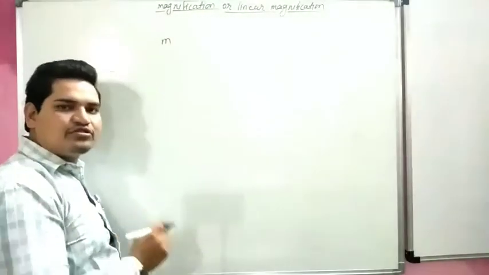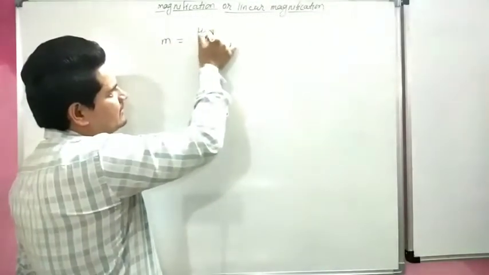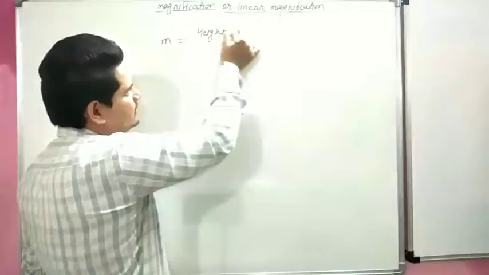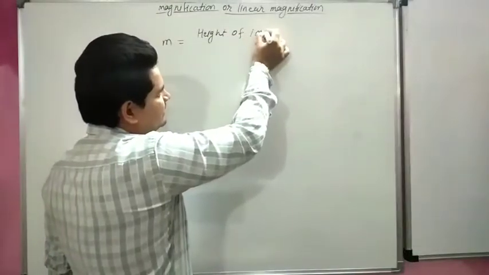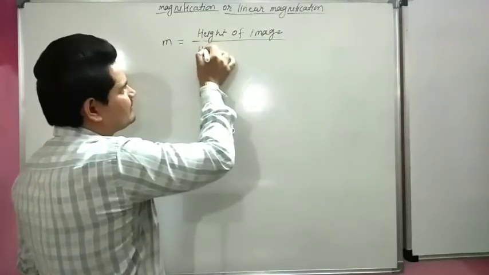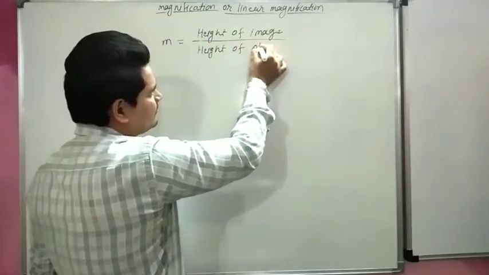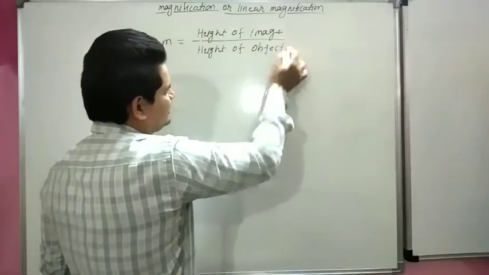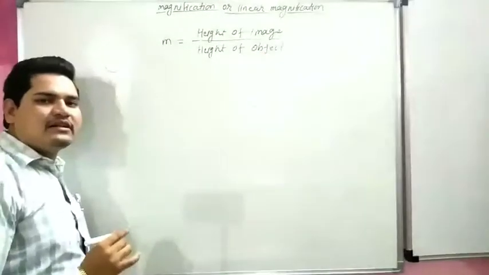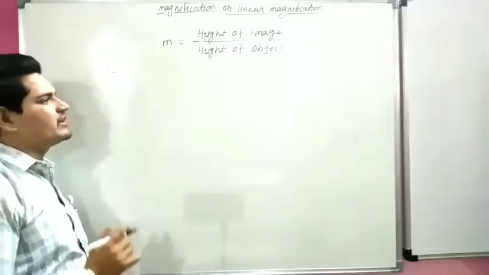So it is the ratio of height of image to the height of object.